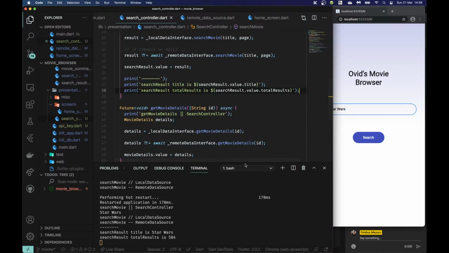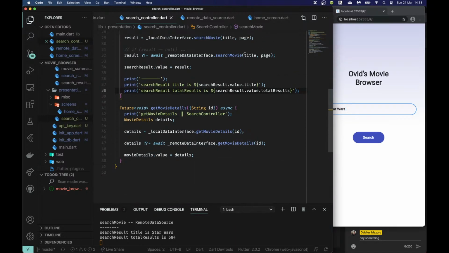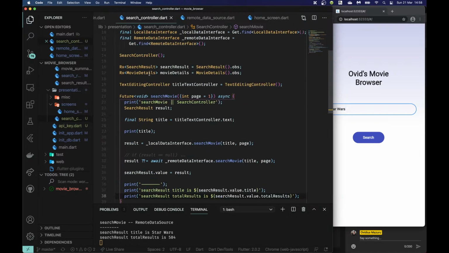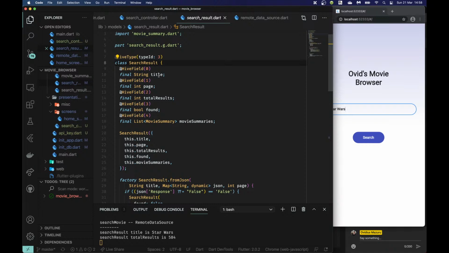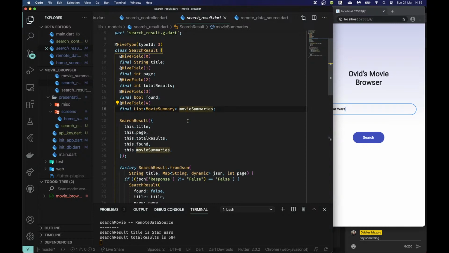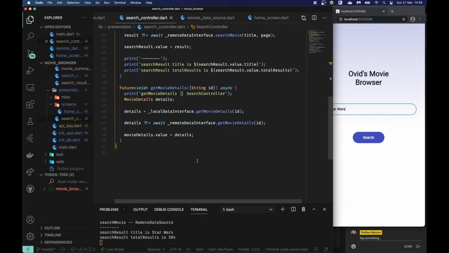Okay, so what are we going to do with this? Let me just see the formats of my search results. We have a title, a page, total results found, and a list of movie summaries. And if I'm not mistaken, this list will have 10 items per list, because that's how many the API gives back to me. So whatever. All right, cool.